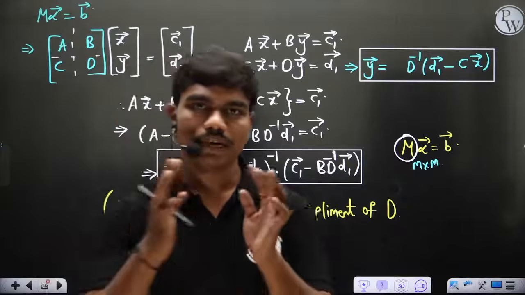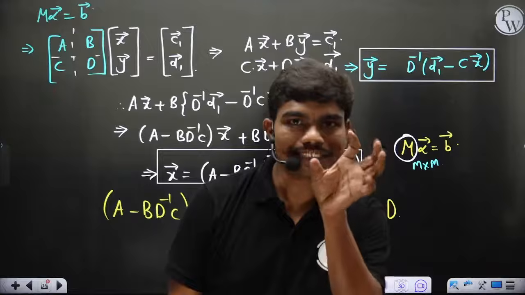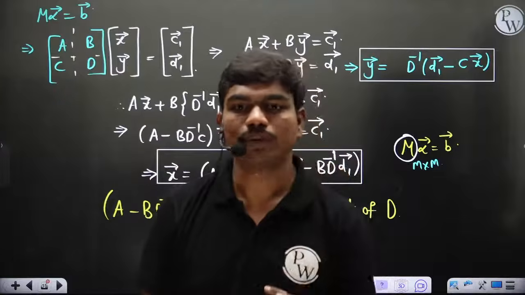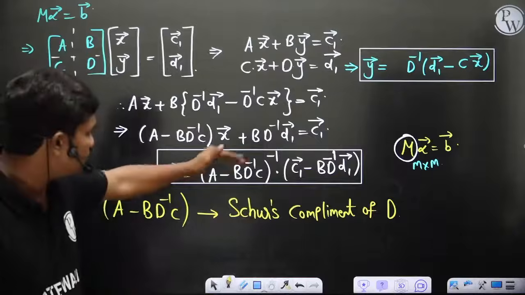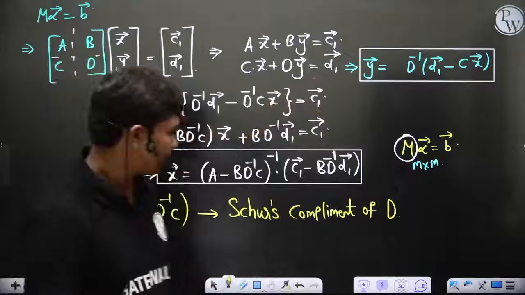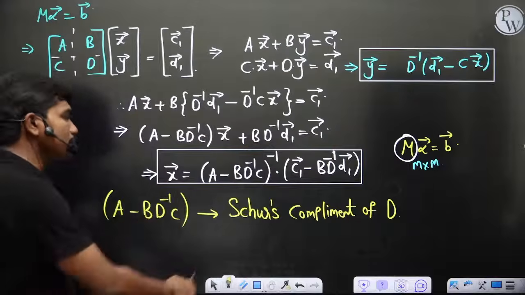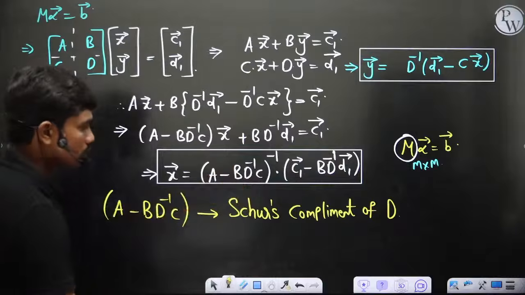Just pick 999 by 999 as one part and 1 by 1 as the last, or maybe 2 by 2 as the last small part. So just calculate the inverse of the 2 by 2. That's very simple, and you can use this technique. Now if you replace this in that, we'll get the value of y also. So this is called the Schur complement of D.